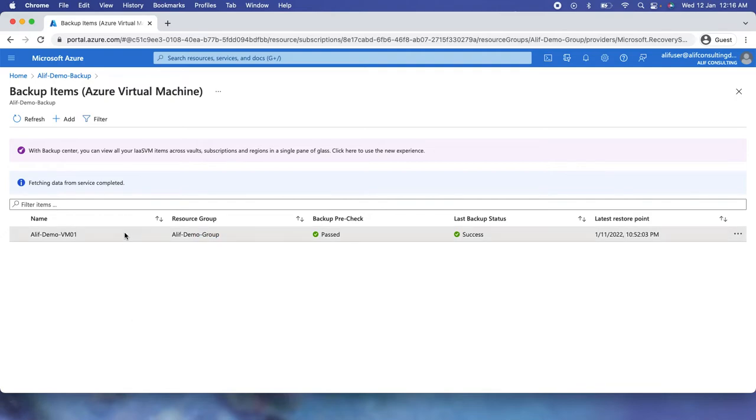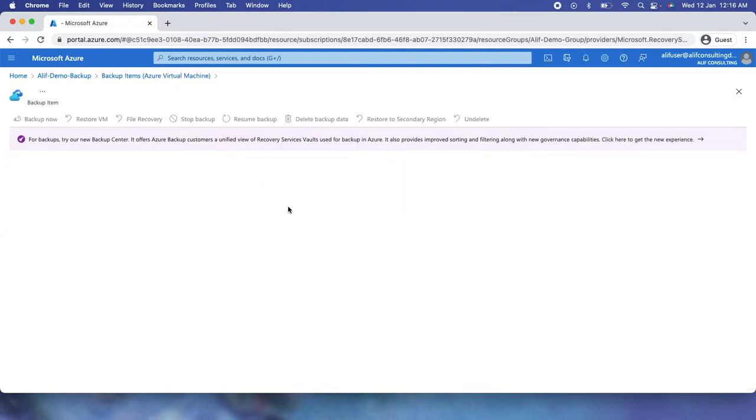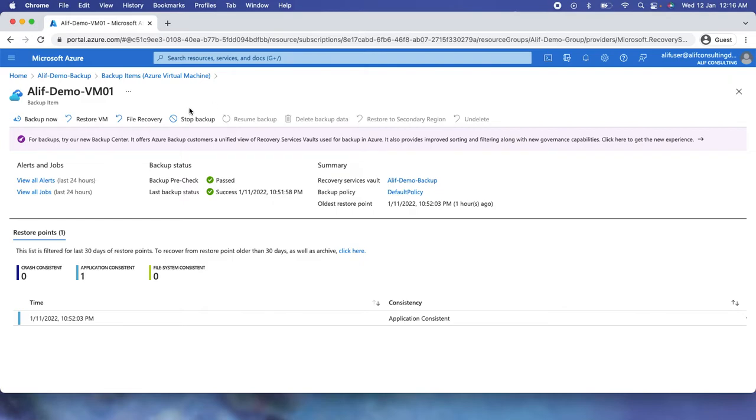Now if I go inside this VM, I do have plenty of options. I have options to restore the VM, file recovery, stop the backup, and options to resume, delete, or restore to the secondary region, or undelete. These would not be visible unless I have stopped the backup, or if I want to delete the backup data, or if I want to restore into the secondary region. Now to restore the VM, it's pretty simple.